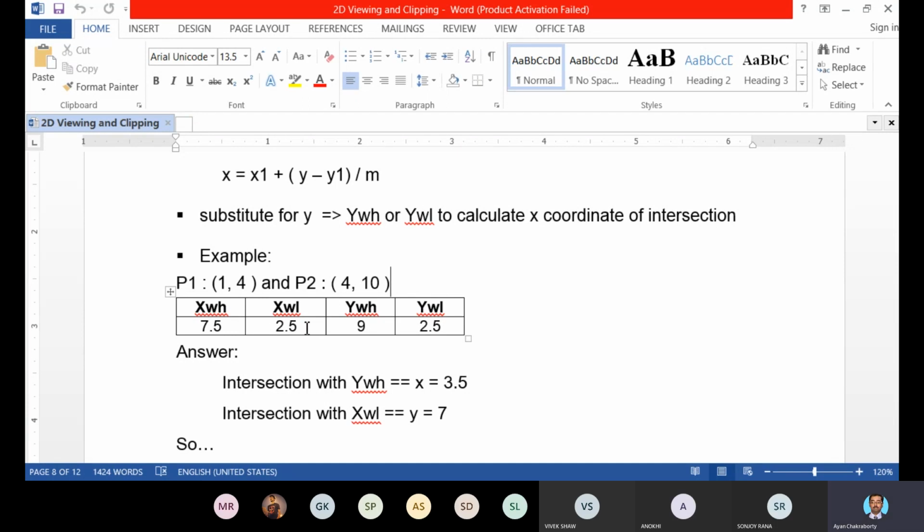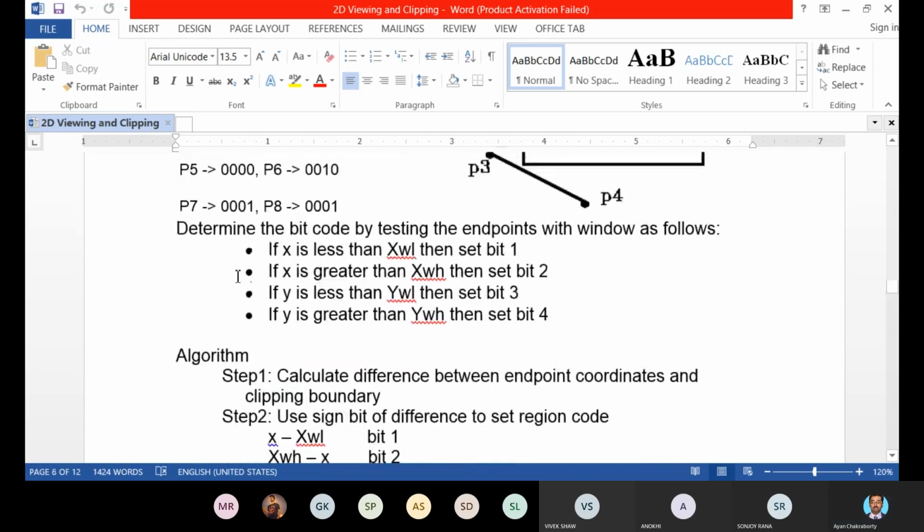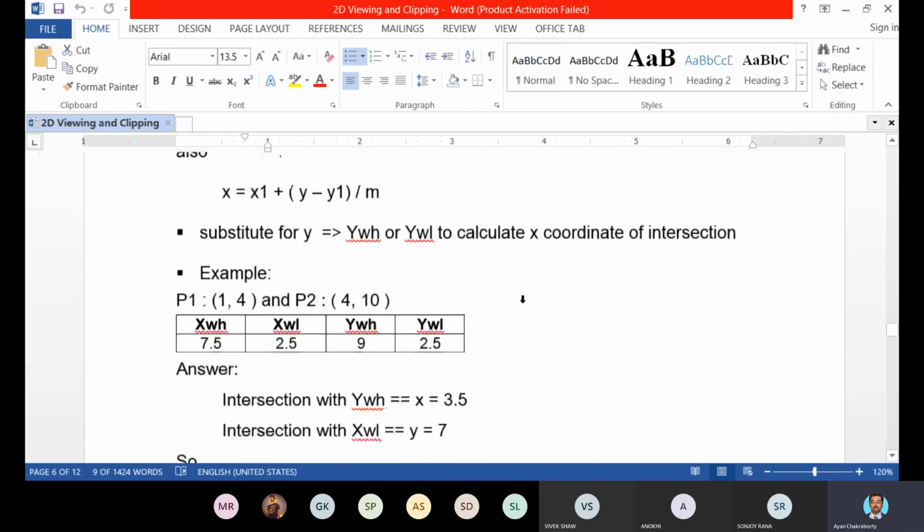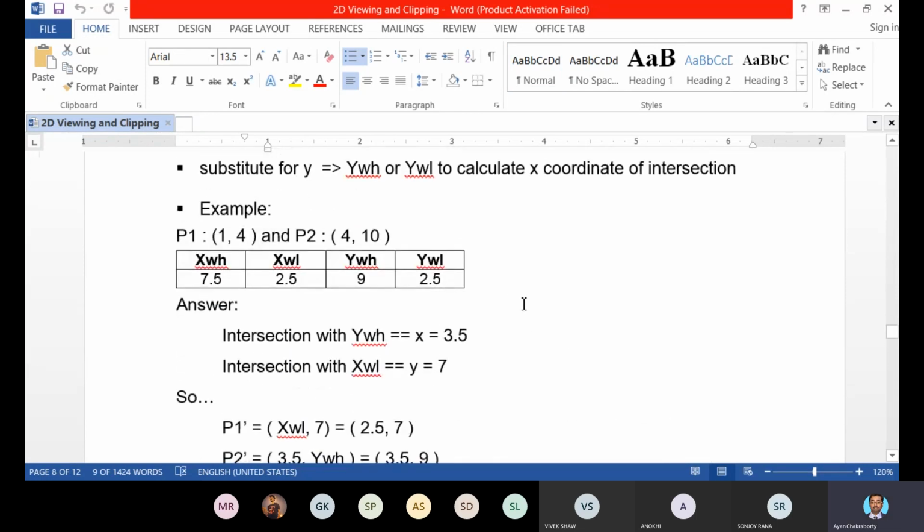Now the third bit. For the third condition, if Y is less than YWL, then set the third bit as 1. The value of Y is 4 and YWL is 2.5. Here Y is not less than YWL, so the third bit will also be 0.